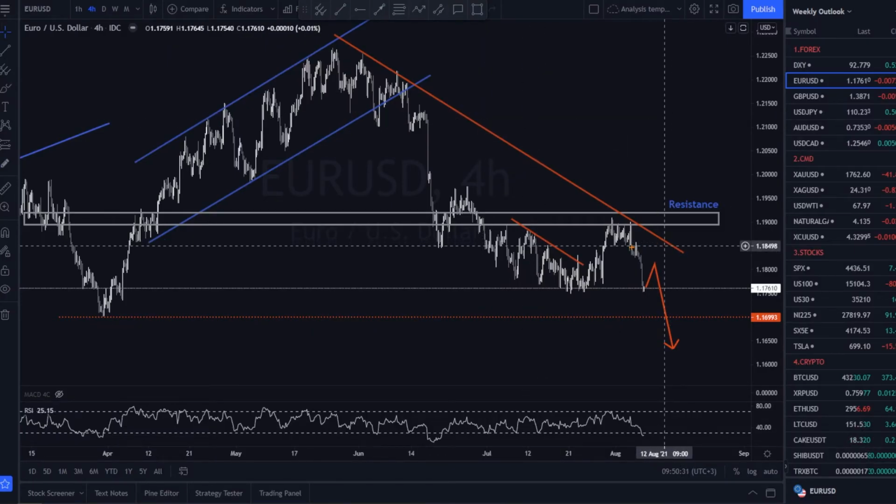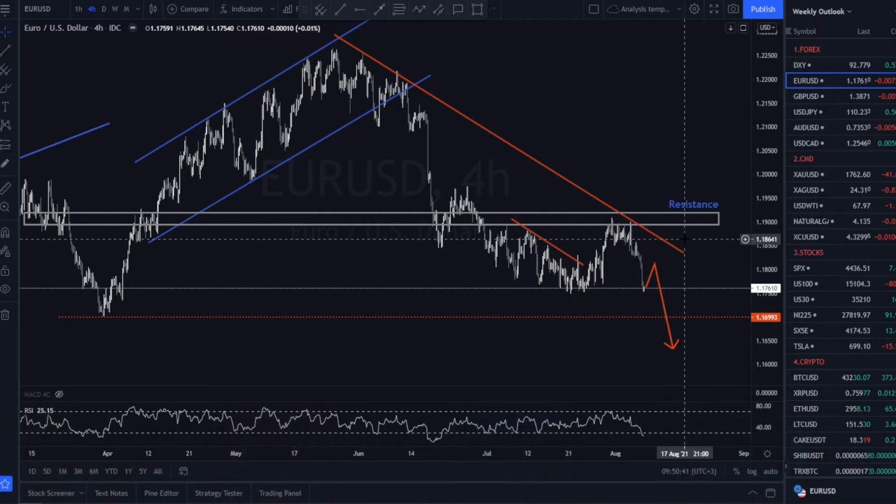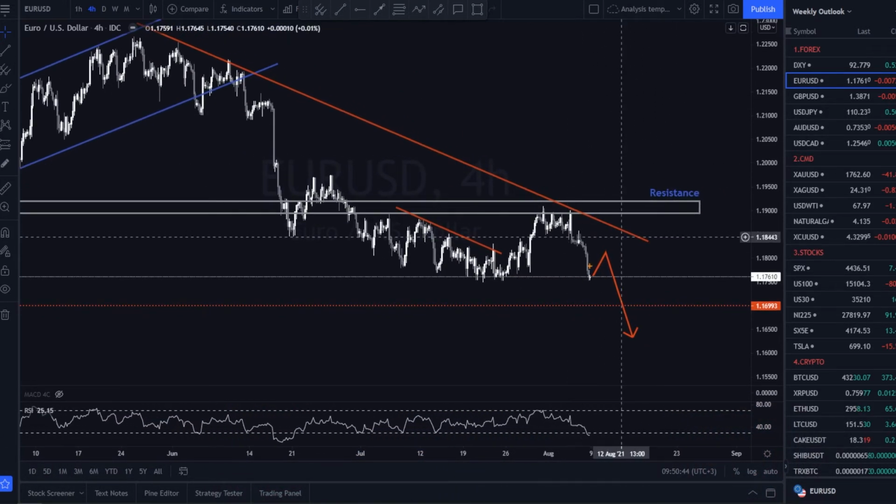In our past analysis, we correctly forecasted that EURUSD will start the bearish move from the orange trend line. This move was triggered by the better than expected NFP and unemployment rate data that came out on Friday. For next week, we anticipate the price to make a small correction and break the $1.17 low.